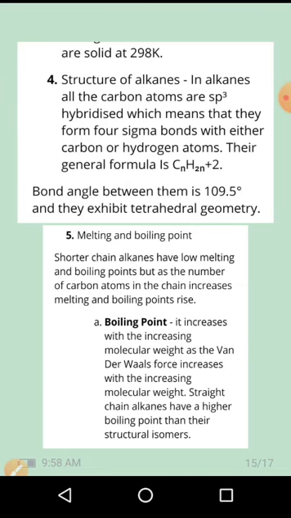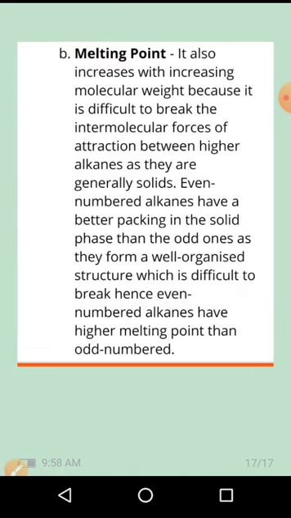Next, boiling and melting point. Boiling point increases with the increase in molecular weight, as the van der Waals force increases with molecular weight. The larger the number of carbon atoms in an alkane, the higher the boiling point. Next, melting point. With the increase in molecular weight, it is difficult to break the intermolecular forces of attraction between the higher alkanes, so their melting point also increases.